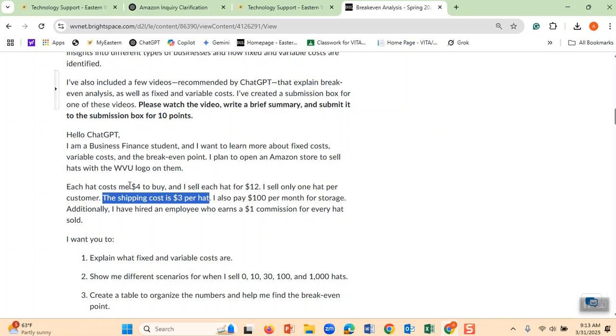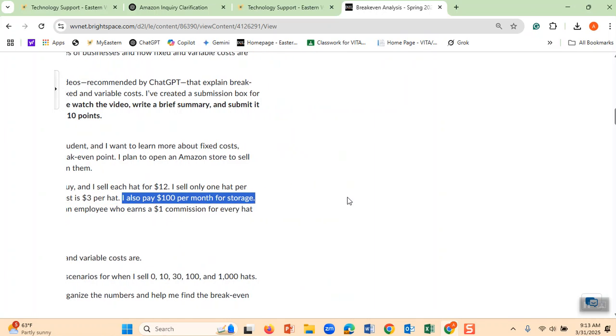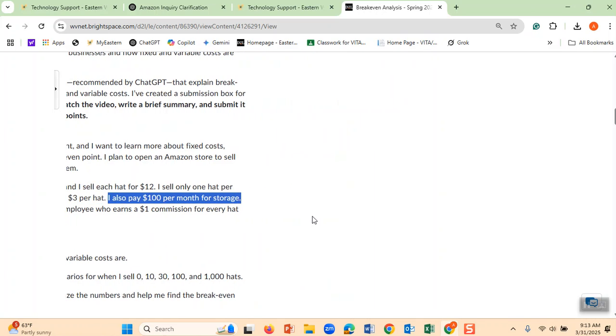This hat, which is $4, is variable because the more hats I sell, the more money I have to spend to buy hats. I have to pay $3 for every hat. Therefore, that's a variable cost. As I sell more hats, this variable cost goes up. I also pay $100 per month for storage. This storage is a